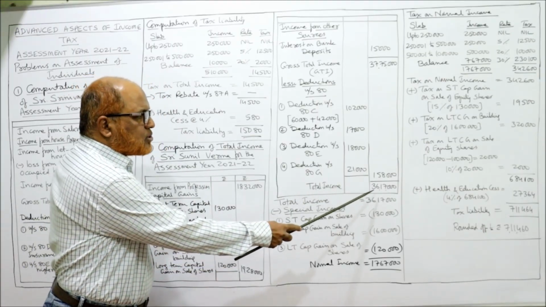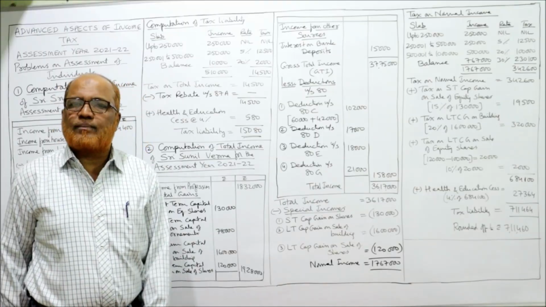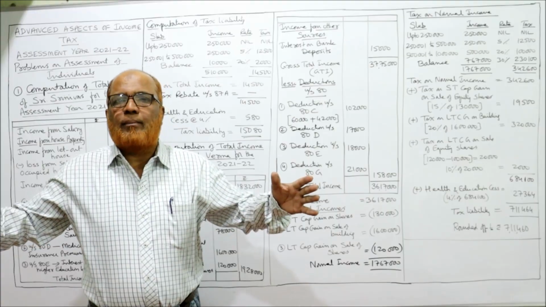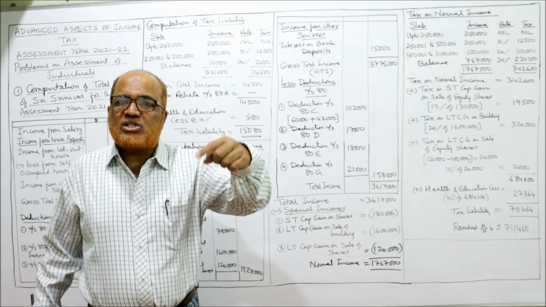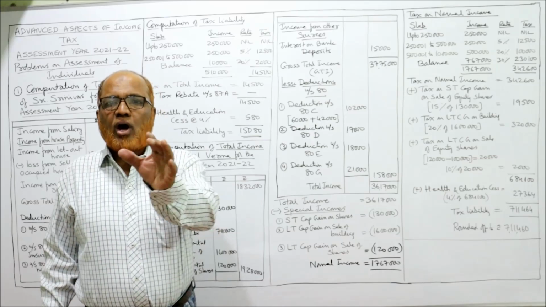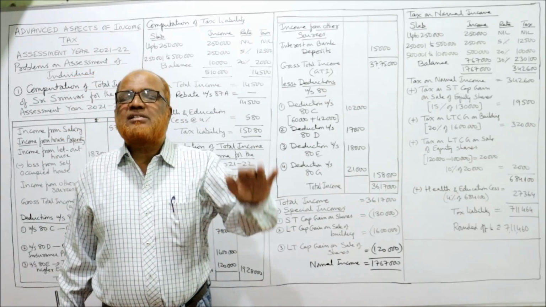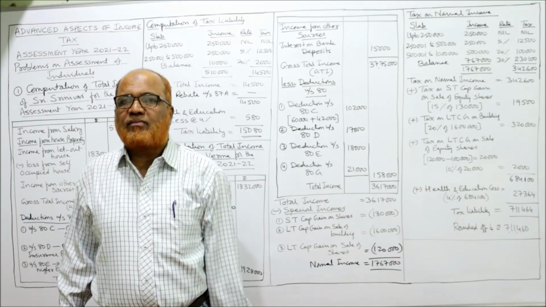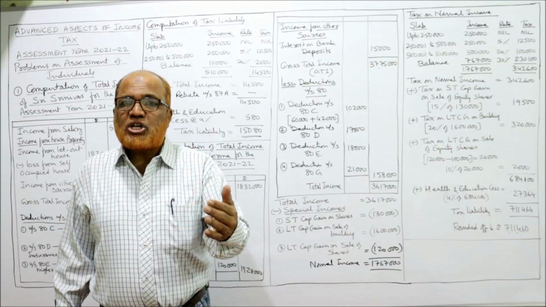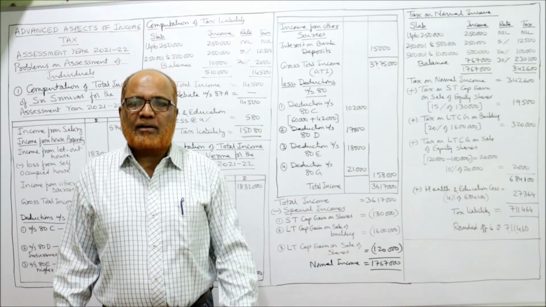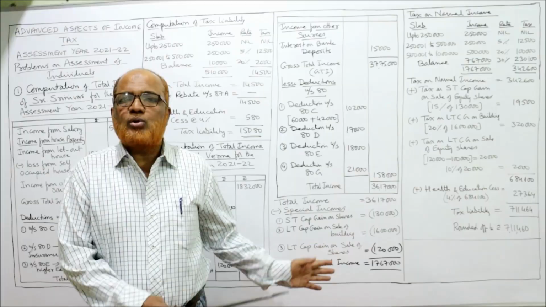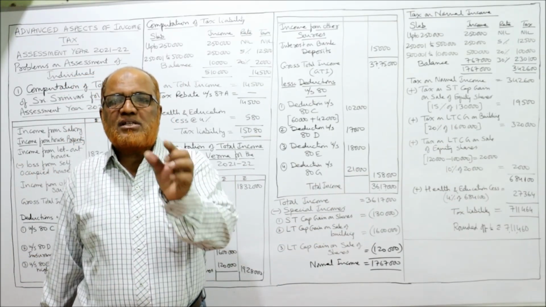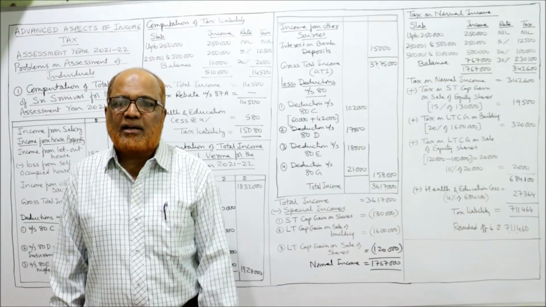Then total income comes to 36,71,000. But this 36,71,000 is the total income, that is, normal income as well as special income. Normal income means the income on which the slab system will apply. Different slabs, 5%, 20%, 30% will apply. Whereas on special income, a flat rate will be applied. So what are the special incomes? We have to segregate. From this total income, we have to separate how much is the normal income and how much are the special incomes.